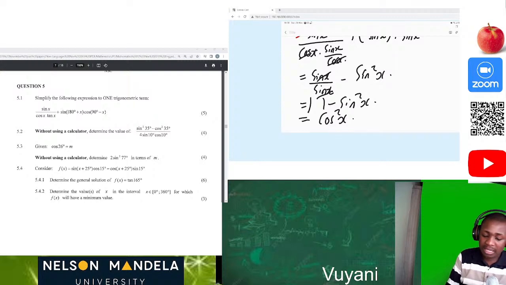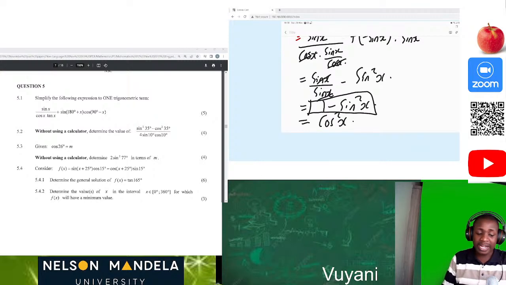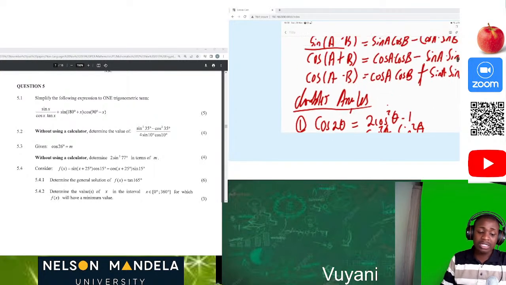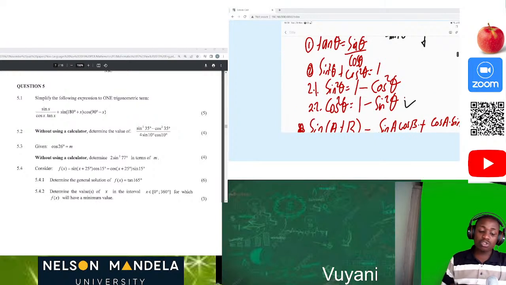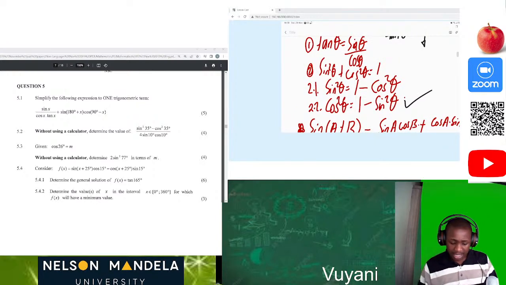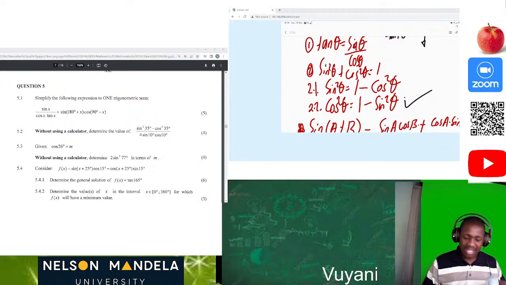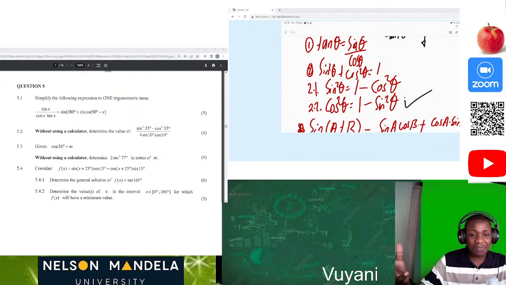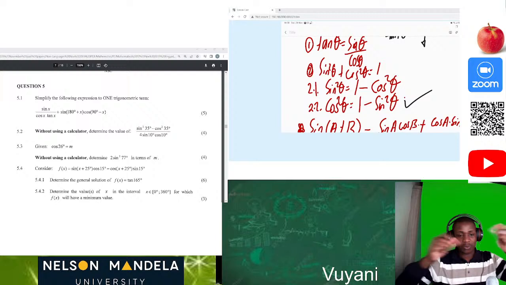How did we realize that this is equal to cos squared? Because when we were creating our own identities, we said that cos squared of theta is equal to 1 minus sine squared of theta. Then after that, we are all happy. We get our marks. We are done.